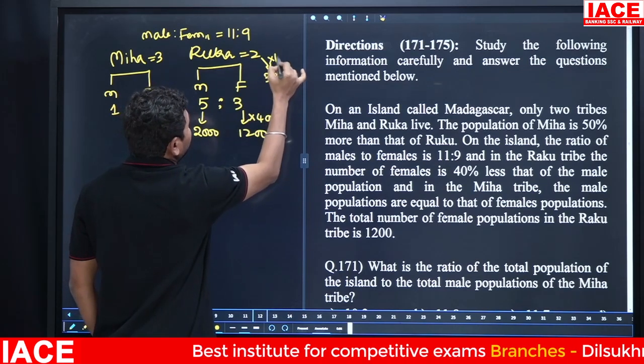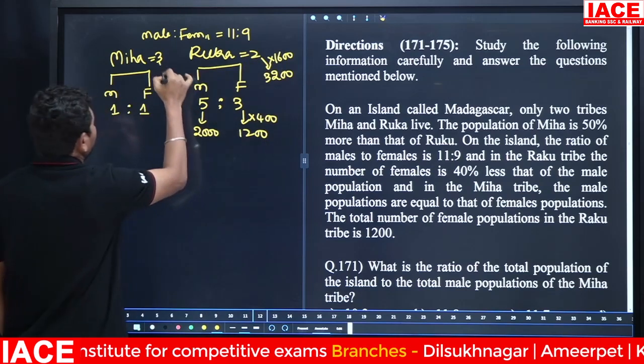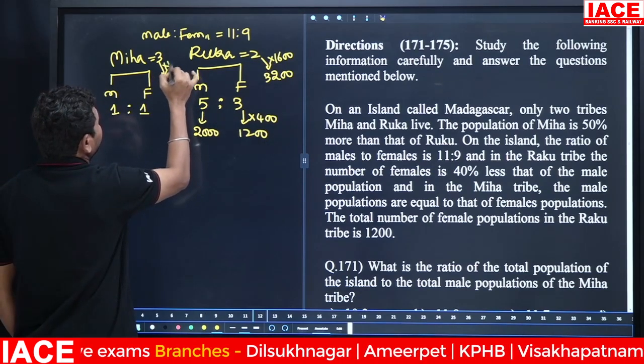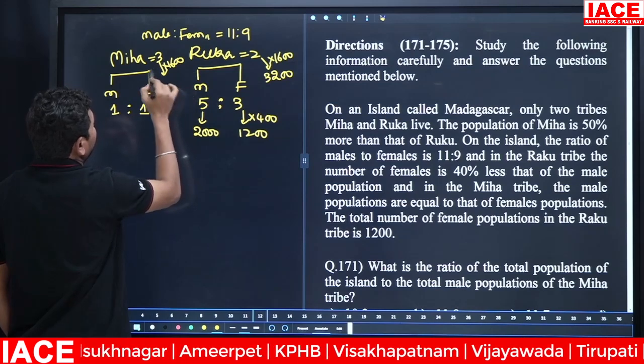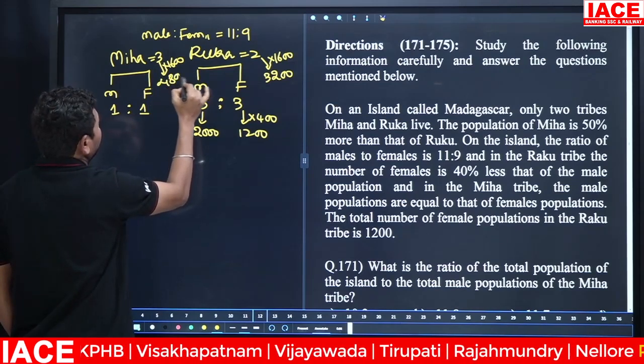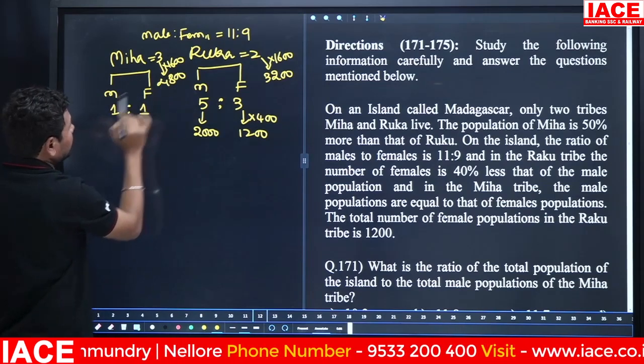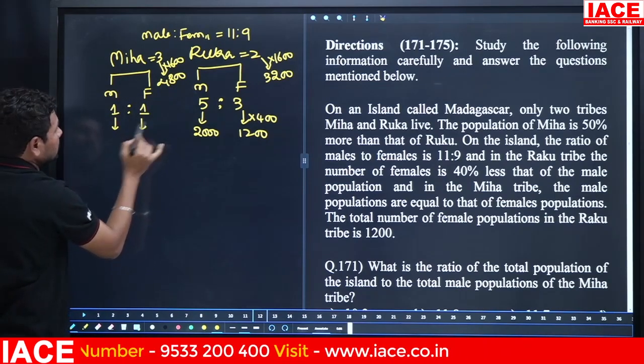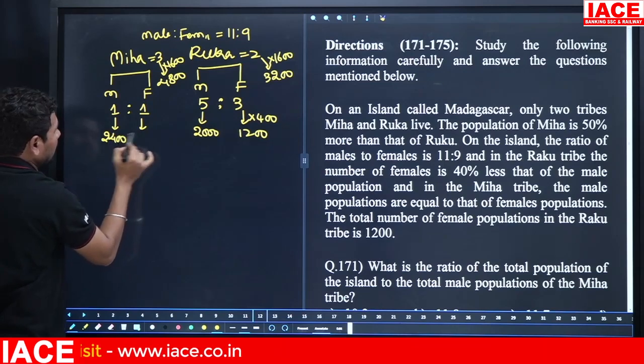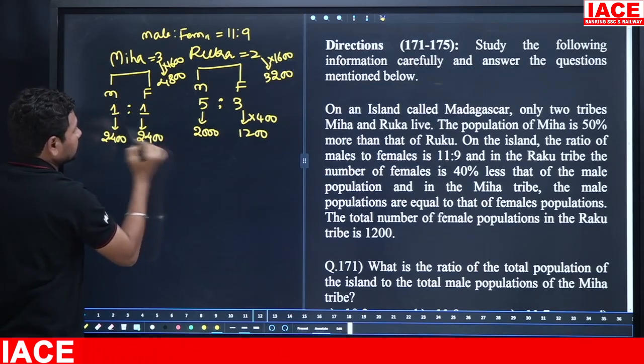3200 is a multiple of 1600, and here also a multiple of 1600. When you multiply by 1600, it becomes 4800. It is 4800 in this Miha tribe. Total value is 4800. Male to female ratio is 1:1, meaning it becomes 2400, and the other is also 2400.